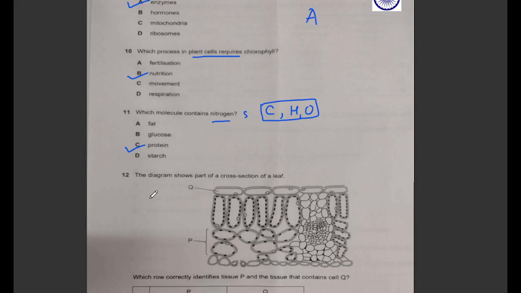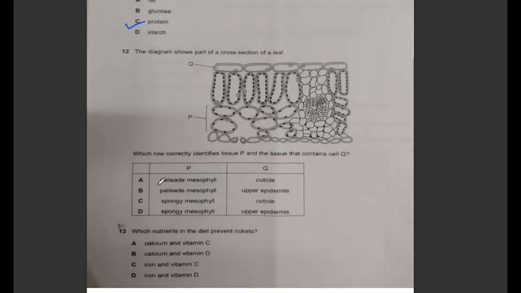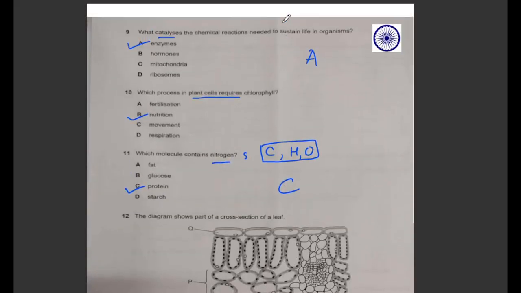Okay. The diagram shows part of cross section of leaf here. So this one is correct answer, C part. I hope you got it, and this one was B. Okay, next, the diagram shows part of a cross section of a leaf here, and again this one is a mesophyll cell, palisade mesophyll cell.